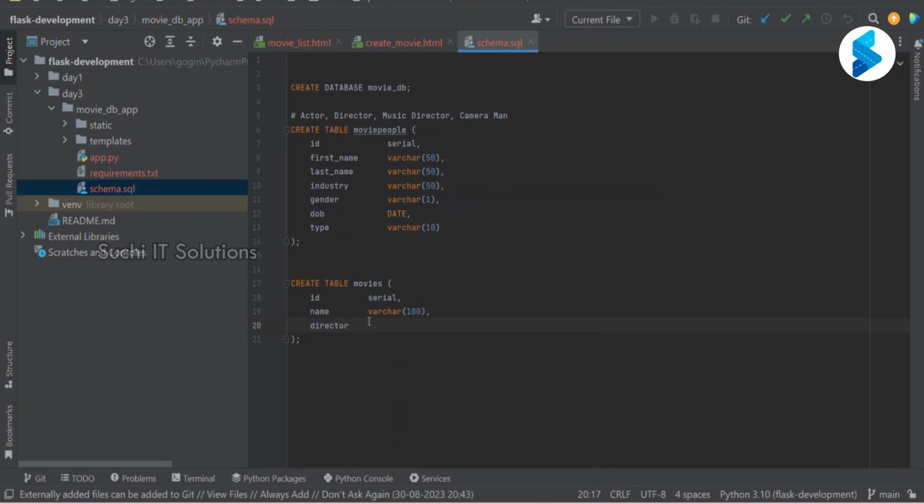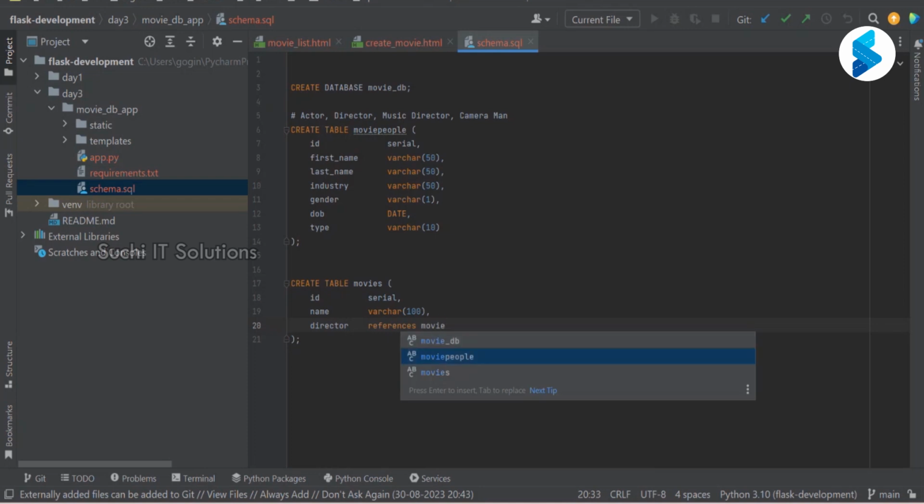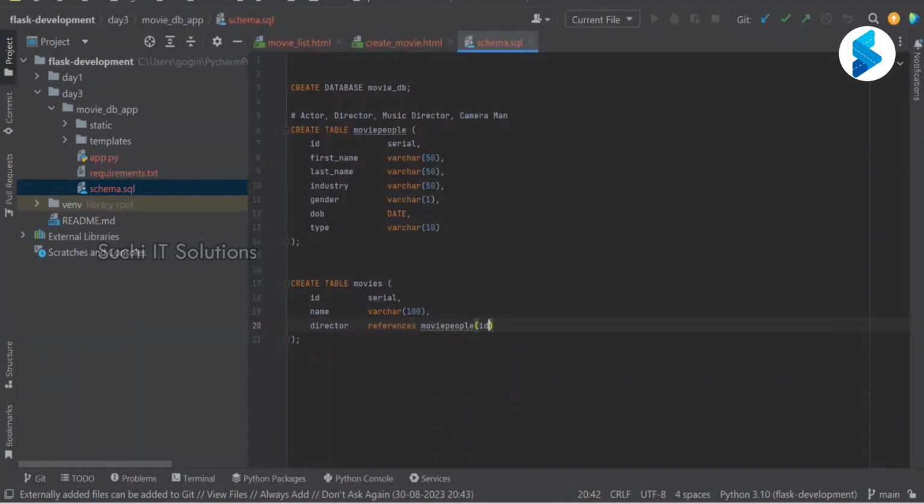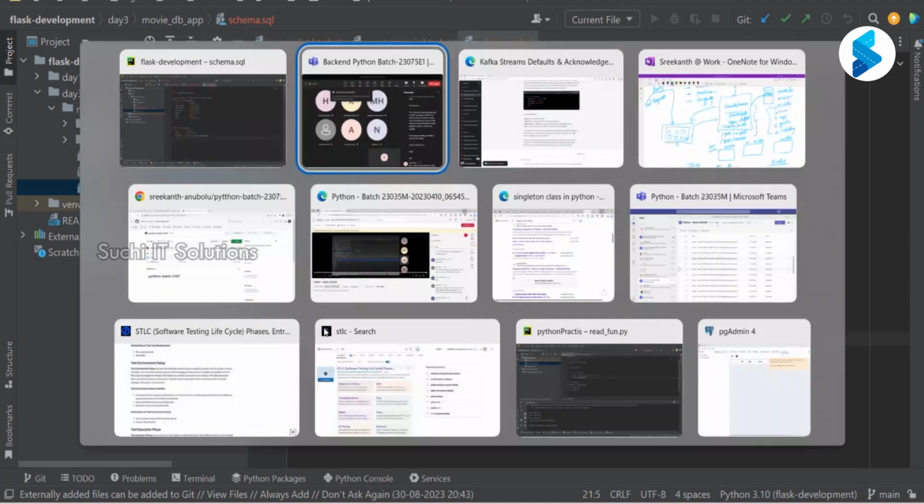Director references movie people, and in that I'm going to refer ID. Which means if I have to create a movie, that director entry should be there in the movie people. If not, we are going to create a new one. ID, name, director. What else did we think of for the movie?